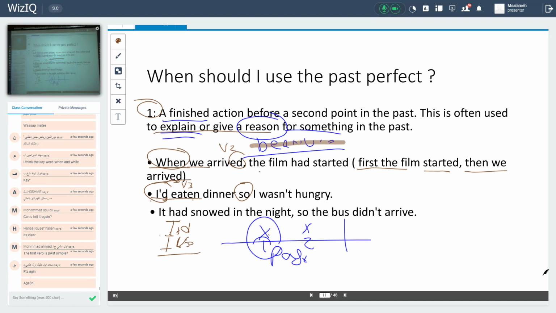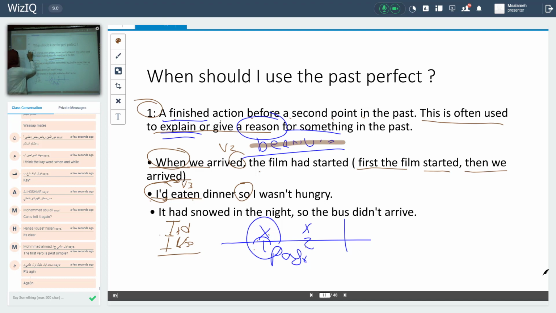Okay. The first verb, simple. Please again. Okay. Here I will give you when I should use past perfect. But please keep step by step. Keep with me. I told you about what? Finished action before a second point in the past. Two actions. Okay? One starts before the other. This is often used to explain or give a reason for something. To give a reason. Okay, here, the reason.